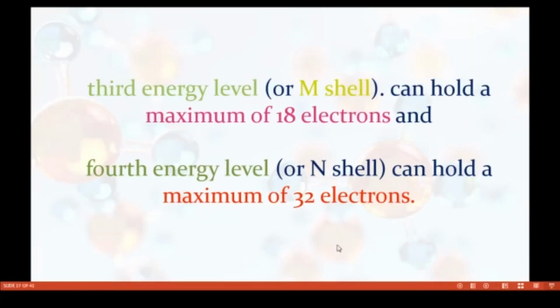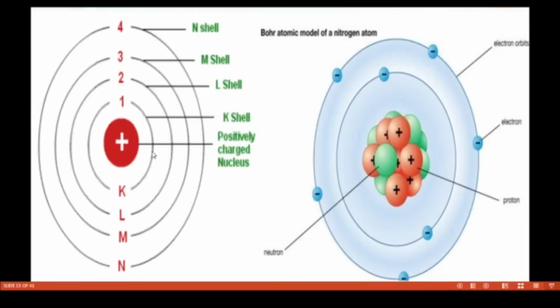So the nearest shell has minimum energy, and the farthest shell has maximum energy.